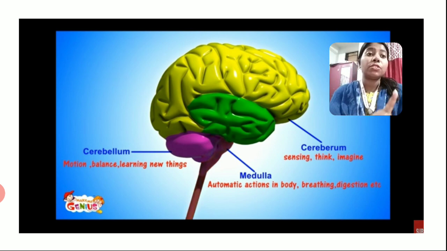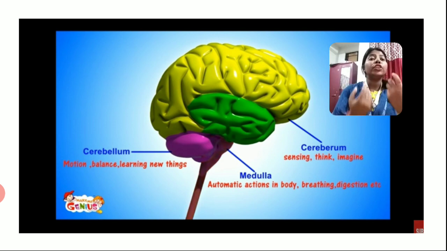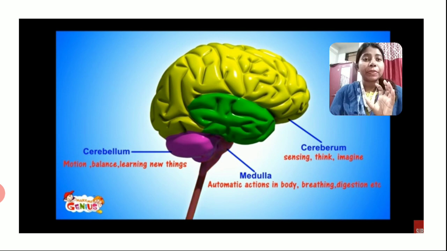Okay, then now the next is your cerebellum. First one was your cerebrum, the second one is your cerebellum. Now the cerebellum is responsible for all your movements, the balancing of your body, and learning of new things. Clear? That small pink color portion, can you see? Yes, that is your cerebellum.